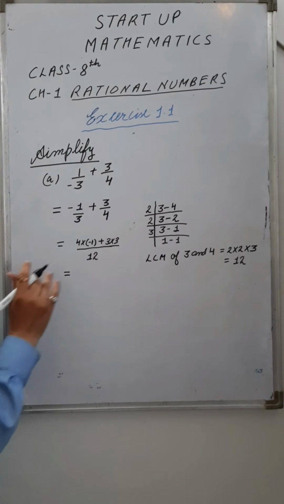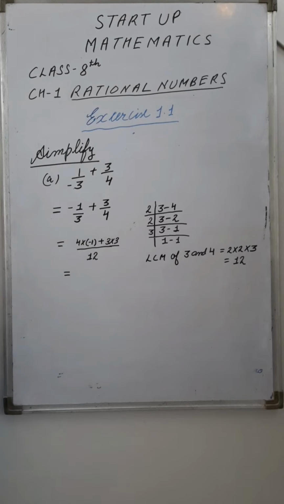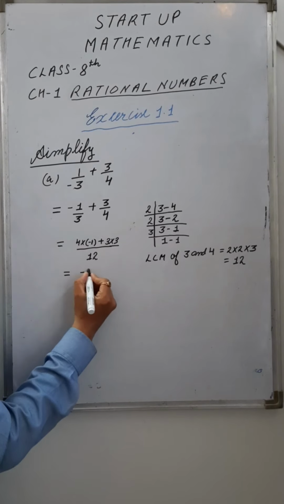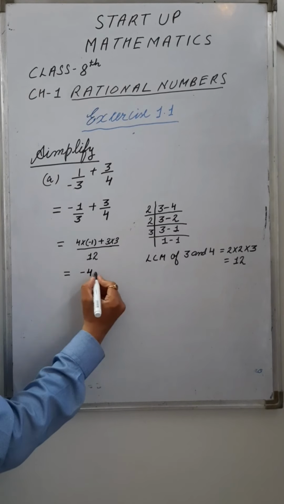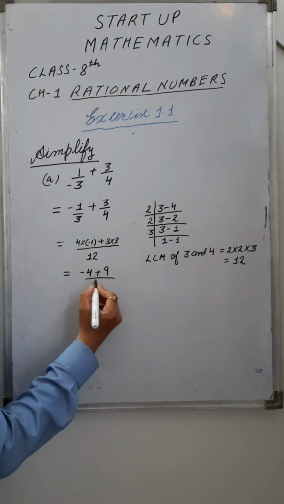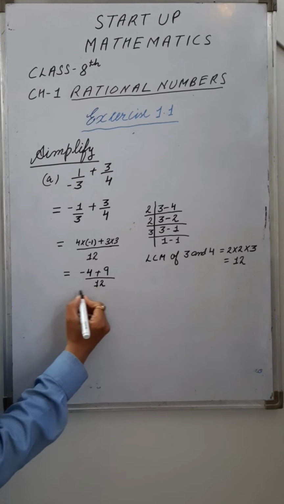Okay, here solve the numerator. 4 multiply -1, 4 is of positive sign and 1 is of negative sign. Again both the numbers are of opposite sign, hence the product is always negative. So 4 multiply -1 is -4 plus 3 multiply 3, 9. The denominator as it is.